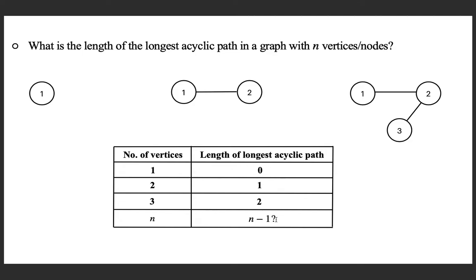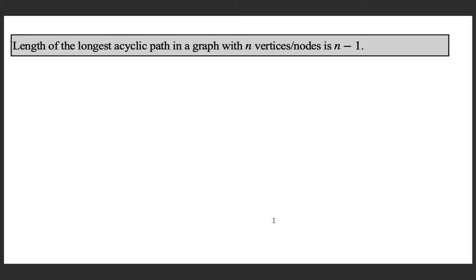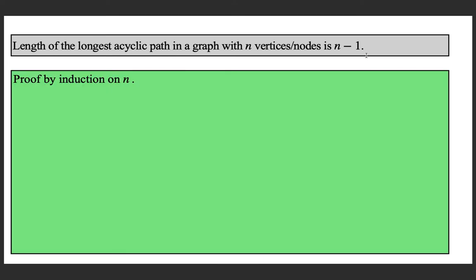So, is it correct? It looks like it is correct, and we can in fact prove using the principle of mathematical induction that the length of the longest acyclic path in a graph with n vertices is n minus 1. We cannot have an acyclic path of length more than n minus 1. We are going to prove this by applying induction on n, where n is the number of vertices in the graph.